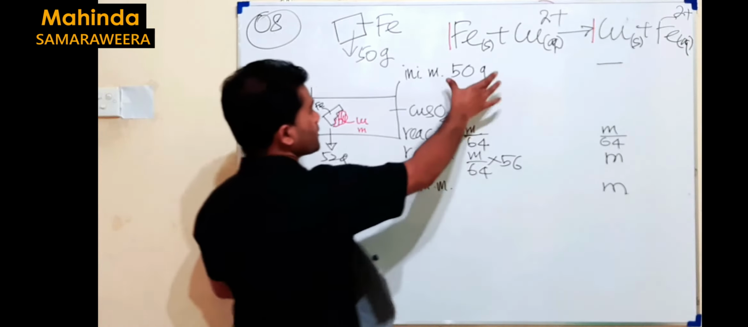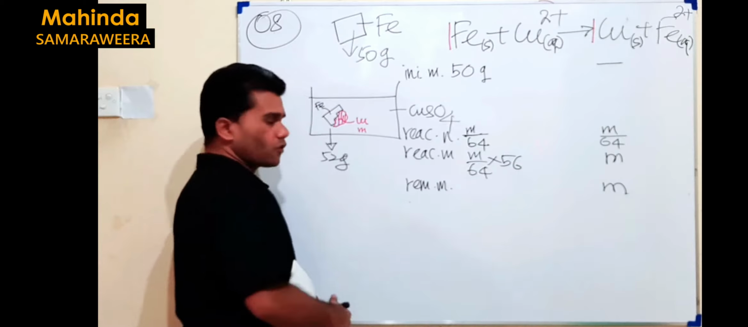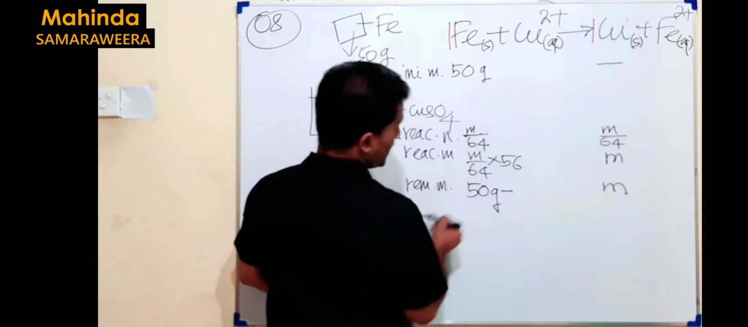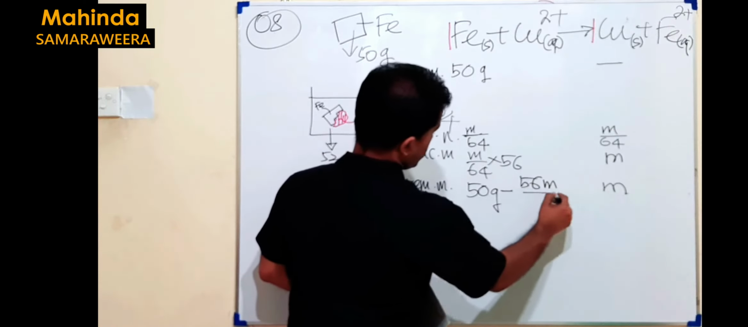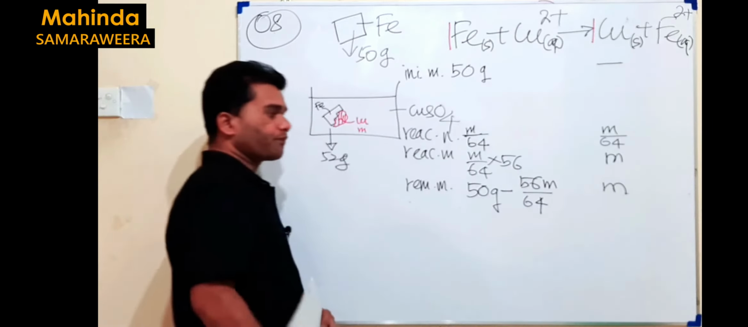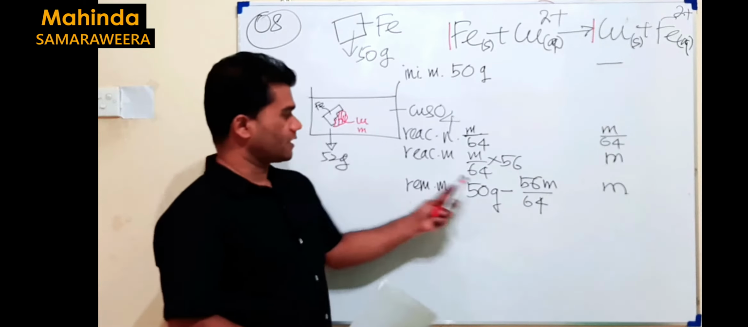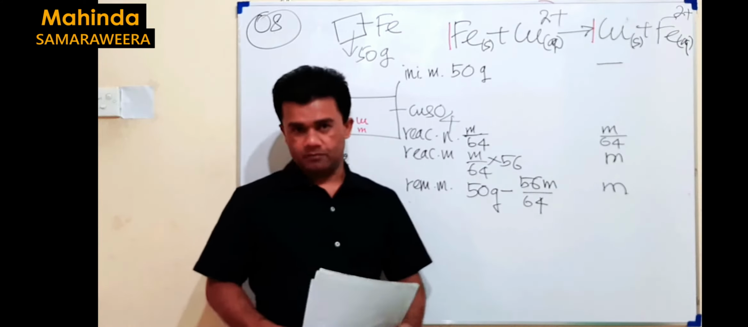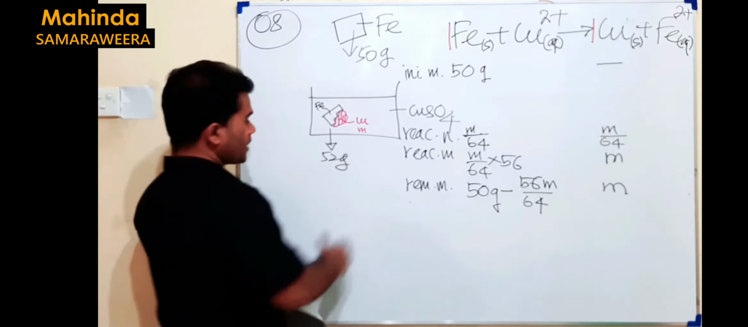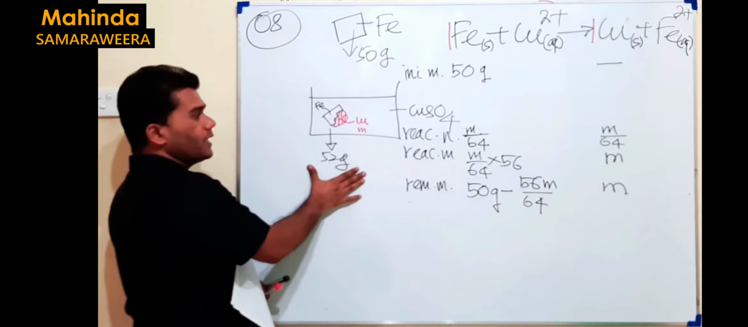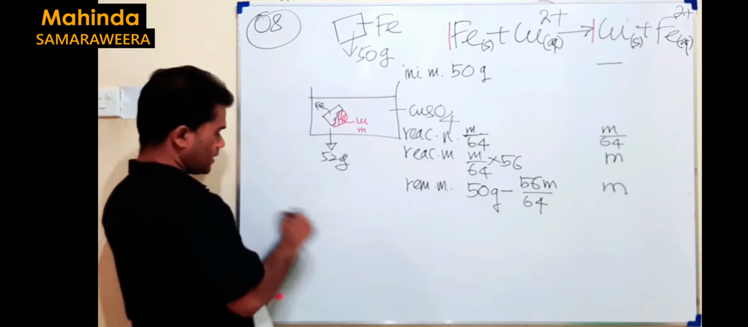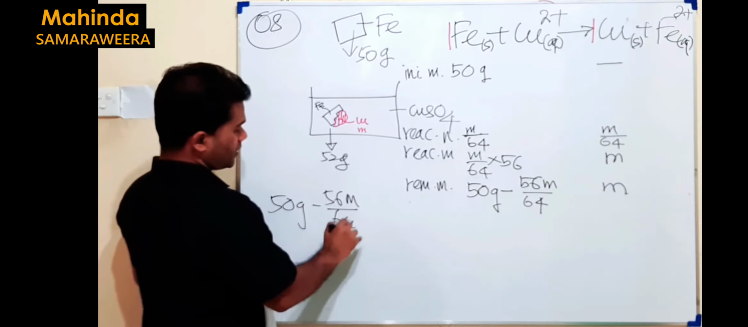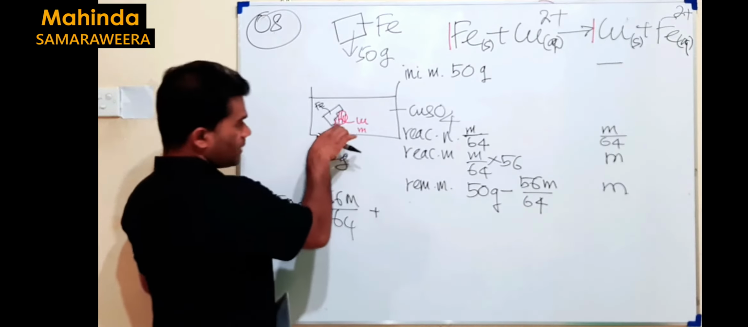So initial mass is 50 gram. This is the mass of Fe dissolved. What about then the remaining mass of iron? That will be initial minus mass dissolved, 56M divided by 64. Clear? So actually in this case, if I substitute the values, units, grams per mole, are cancelled out. So we end up with something like this. Now you can see the final mass 52 will be the mass of Fe remaining. So what is it? It's 50 gram minus 56M divided by 64 plus the mass of copper deposited.